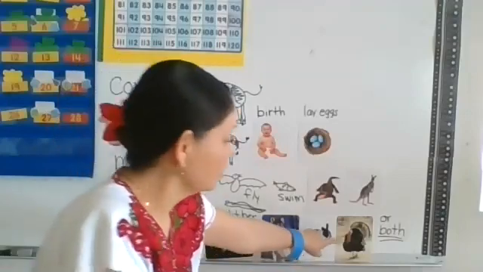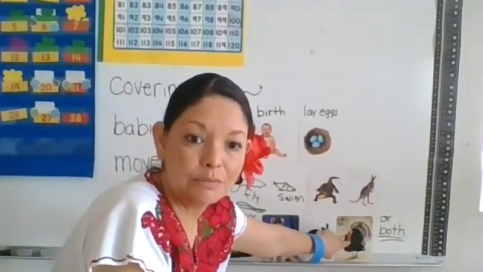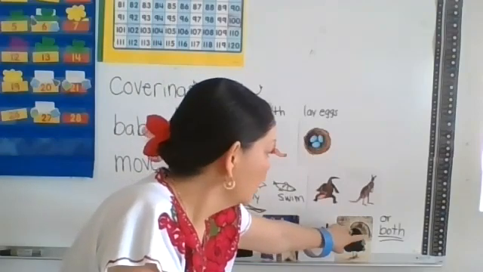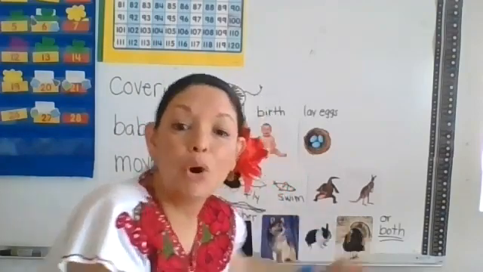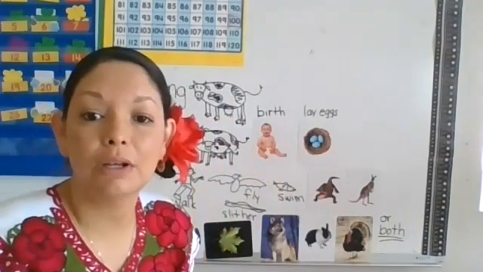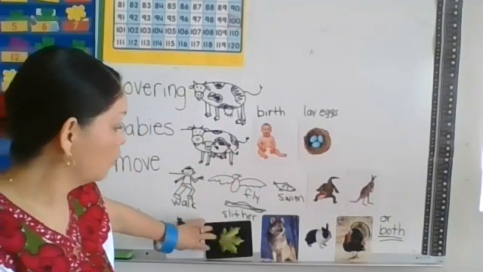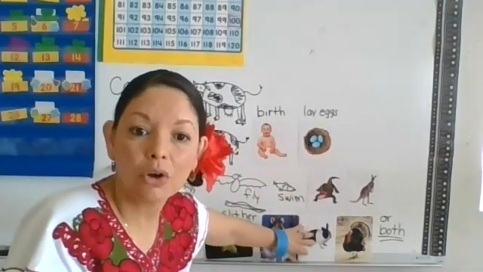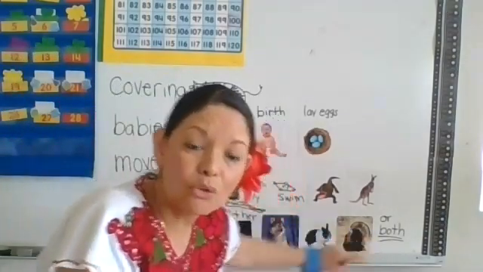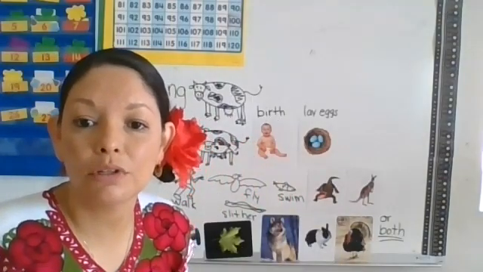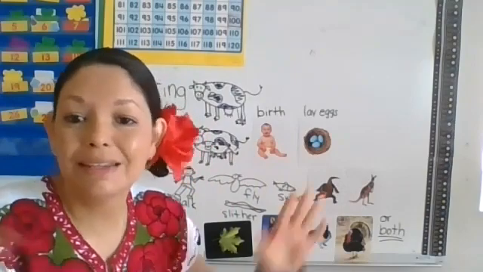Sometimes we eat meat too, like a turkey, we eat turkey. Or are they both? Both. When an animal is both a plant eater, an herbivore, and a meat eater, a carnivore, they're called omnivores. Say omnivores. That means they eat it all.